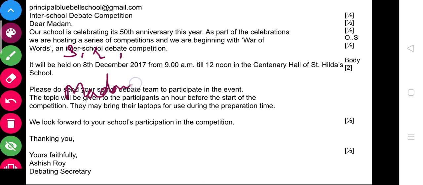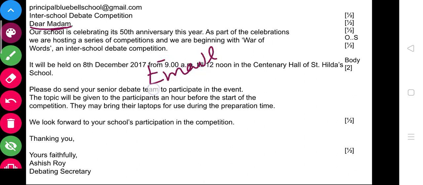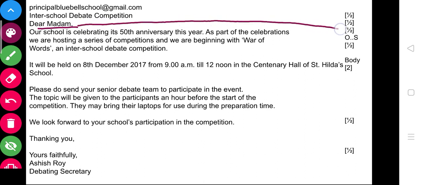But it is much better if you are using dear. It is possible to use sir or madam in the email, but it is not possible to use that in the formal letter. Let me clear that thing. So dear madam would be fine here, because accordingly the kind of person matters. If the person is a female, then definitely you have to write dear madam, then a comma. So this is also going to give you half a mark.